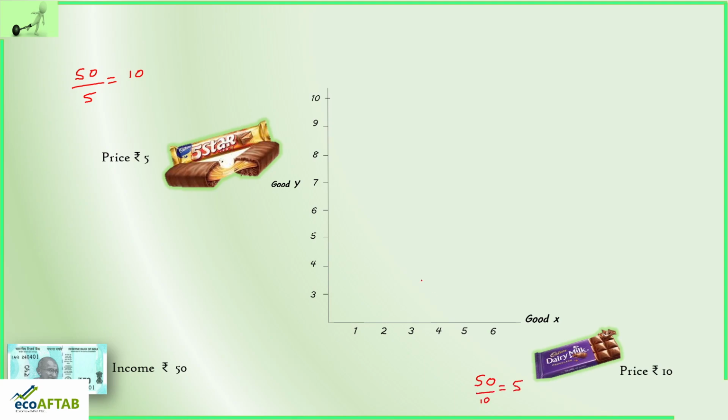This is the simple logic. So if 5-star I am able to purchase 10, it means Dairy Milk I can buy 0, and if Dairy Milk I am able to buy 5 units, it means 5-star I can buy 0 units. That is, there will be no money left for me. So this 50 rupees will be our constraint. That is, our hands and legs are tied, beyond which we cannot move.